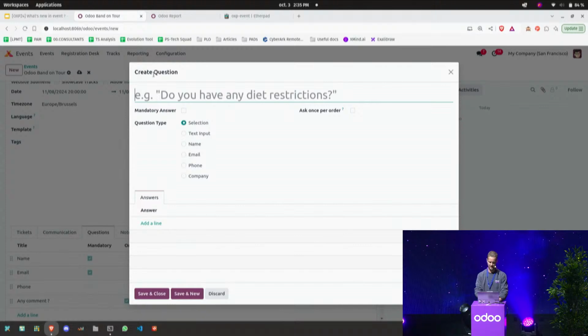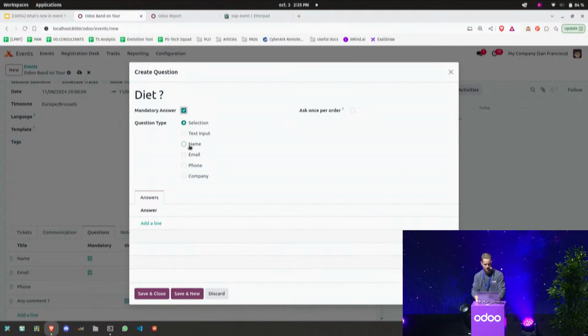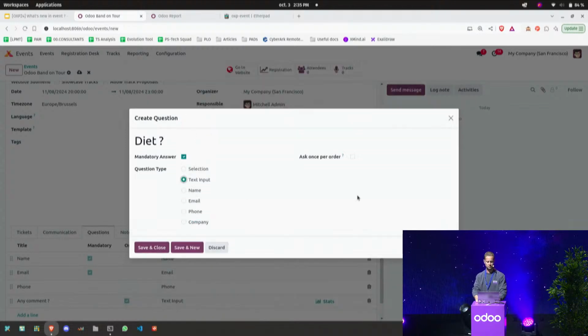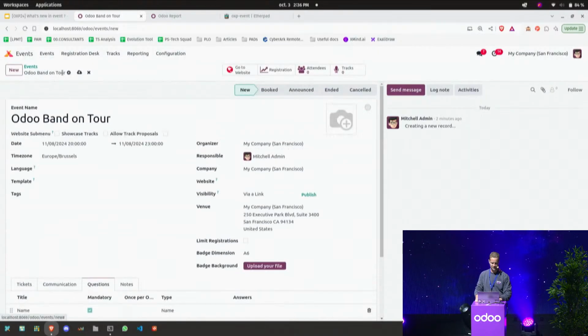And for example, if I offer some food, I can also define the diet I want to offer. So here, to get, let's say, everything that people can or cannot eat. So here, I think I've done that, so my event is already created.